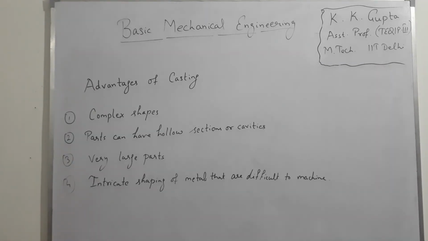Advantages of casting. The shapes that are very complex and difficult to manufacture by other process can be easily manufactured by casting. So complex shape can be manufactured by casting. Second is parts that are hollow sections, hollow cavities can easily be casted. Third is very large parts that are difficult to machine that can be easily manufactured by casting. And fourth is intricate shaping of metals that are difficult to machine, means the shapes that are difficult to machine can easily be manufactured by casting process.